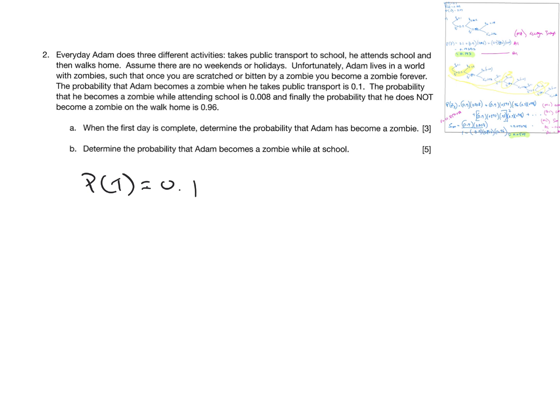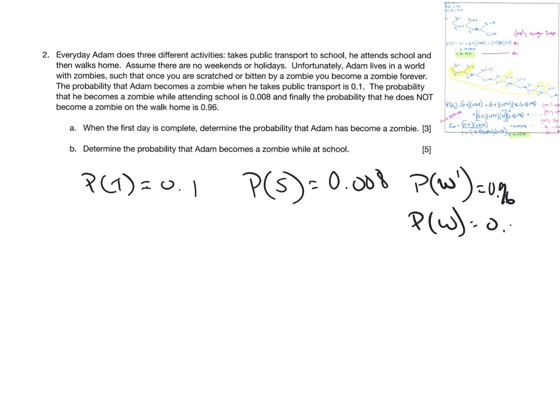The probability he becomes a zombie while attending school is 0.008. And then finally, the probability that he does not become a zombie on the walk home is 0.96, so becoming a zombie on the walk will be 0.04.